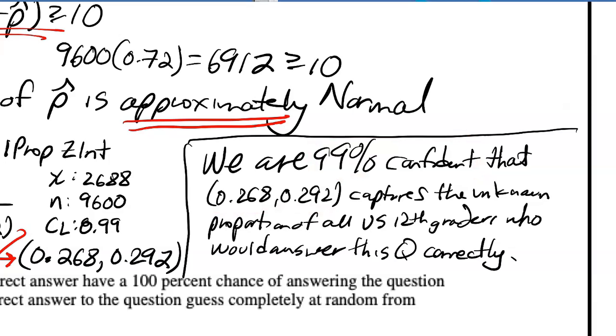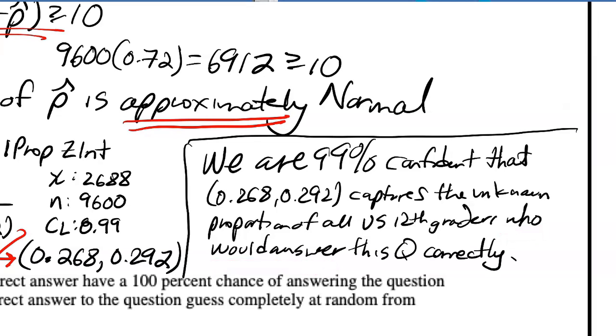And the interval is capturing a population parameter. You could use the word population, but I've used the words unknown proportion. That's my parameter I'm seeking to estimate. And the population is all US 12th graders. It's important also to use present or future tense, so who would answer this question correctly.